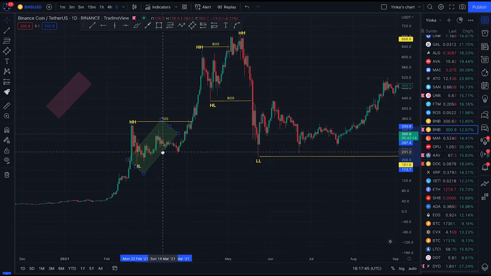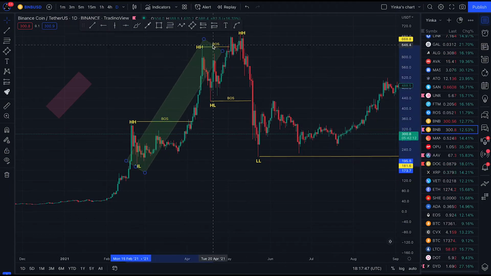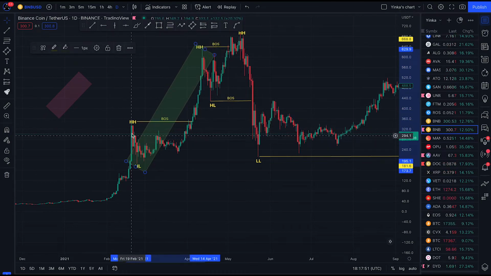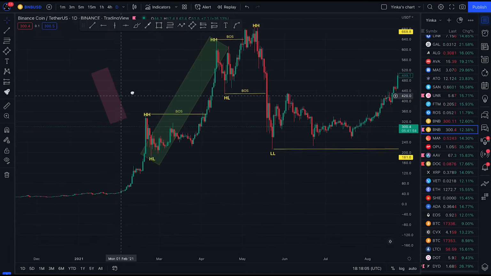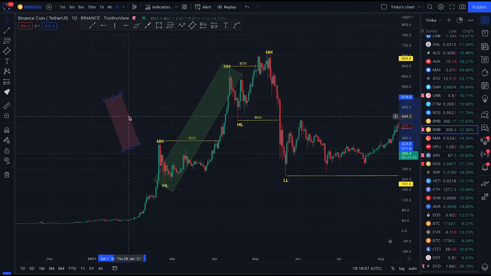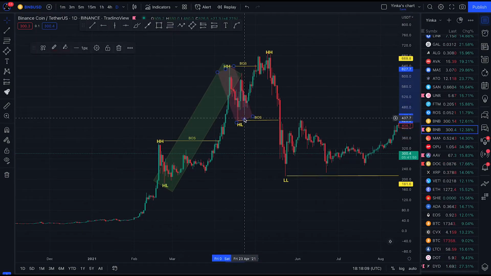Market broke structure from this point to this point, giving us a higher high. So now this is our break of structure, giving us from higher low to higher high. This is our break of structure, expecting the pullback. There the pullback came into the market. That's the bears coming into the market and giving us this pullback move.